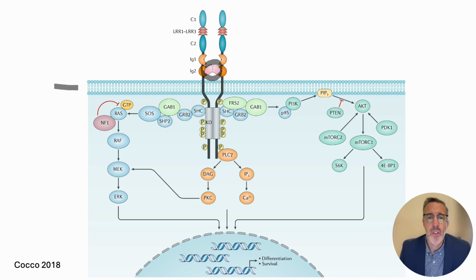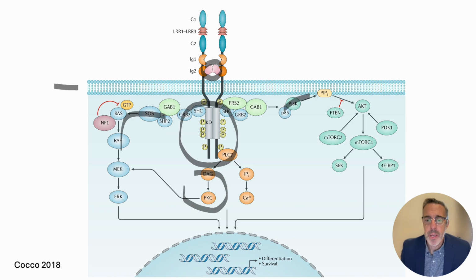When they bind to NTRK, the NTRK molecule itself homodimerizes, and this results in transactivation of the kinase domain, and then downstream activation of the MAP kinase pathway, the protein kinase C pathway, and also the PI3K mTOR pathway.